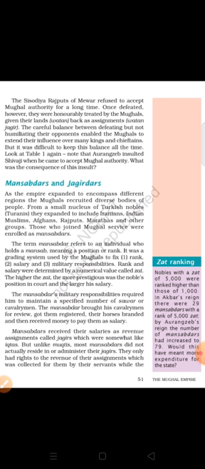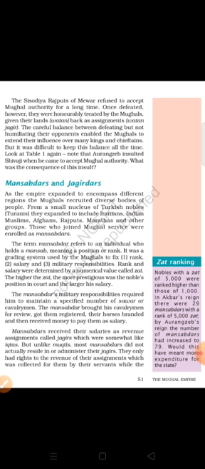The higher the Zat, the more prestigious was the noble's position in the court, and the larger was the salary. Just like Rahim Khan-i-Khanan, Rahim, the son of Bairam Khan. Just like Man Singh, the son of Bharmal. Okay. The Mansabdar's military responsibility required him to maintain a specified number of Sawar, the cavalrymen, that is the Ghudsawar. The Mansabdar brought the cavalrymen for review, got them registered, their horses branded, and they received money to pay them as a salary. So they can pay direct salary. Okay. So they have the branded horse. Arabi horses were very famous there.